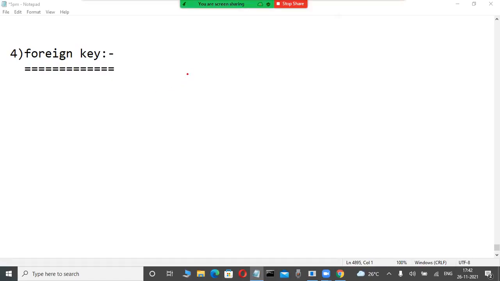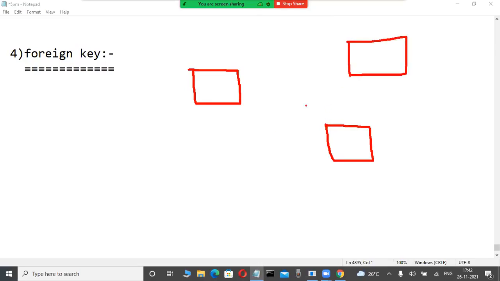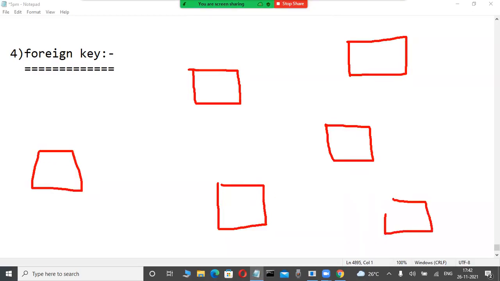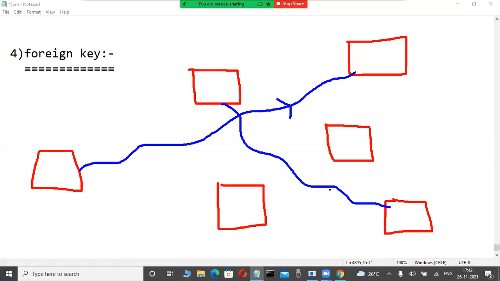Observe here. Up to now, you know about individual tables. This is a table, this is a table, this is a table in my project. Now observe: this is a table and this is a table like this. Now I want to establish a relationship between this table and this table. Up to now, we are not establishing a relation. What does relation mean? I will tell you.